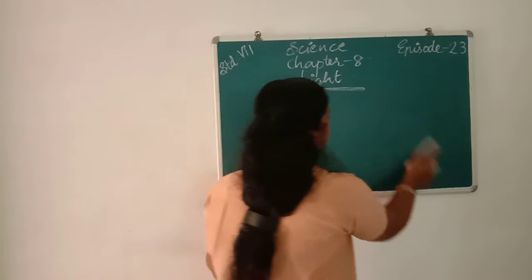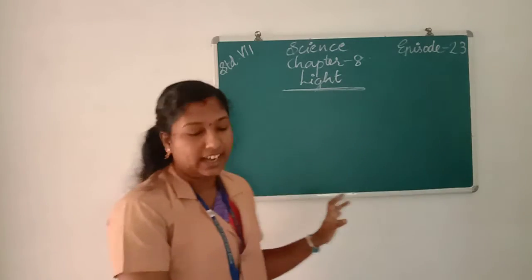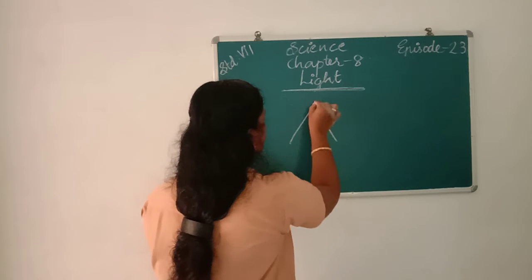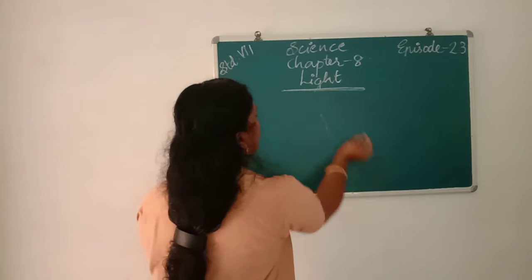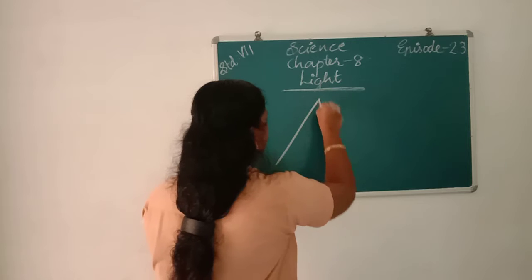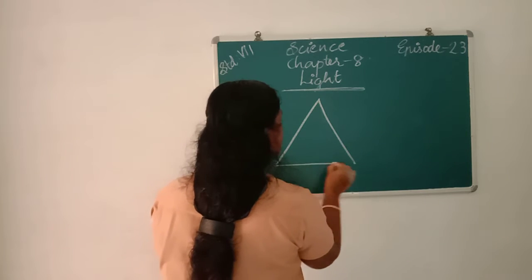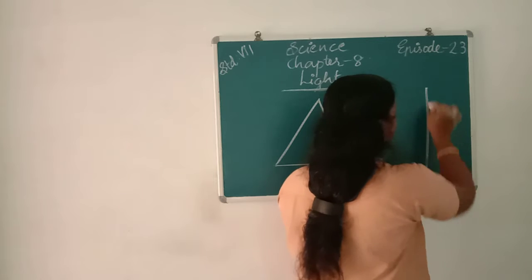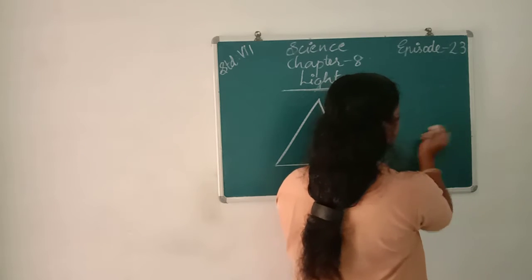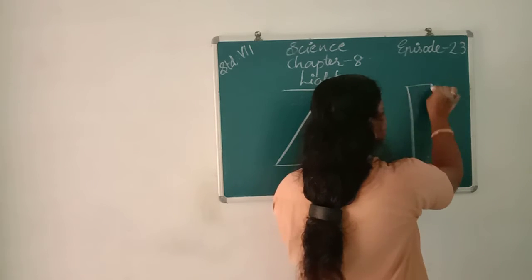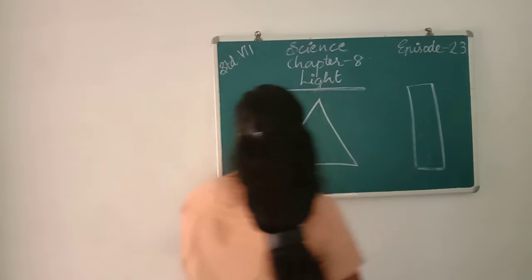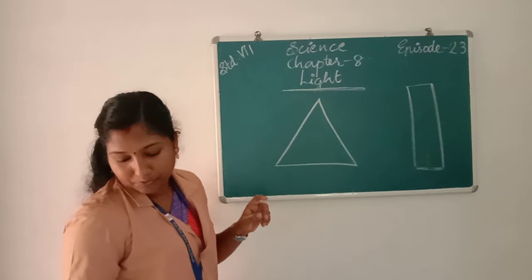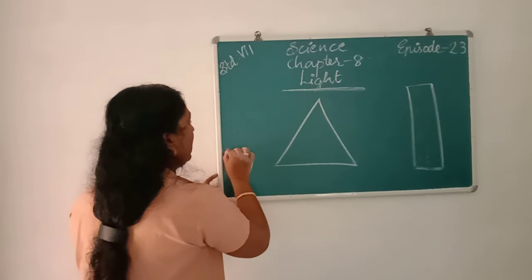For making a spectrum of light, first of all we need a glass prism. Then we need a white screen for getting the image. Then we need a light source, white light or sunlight.